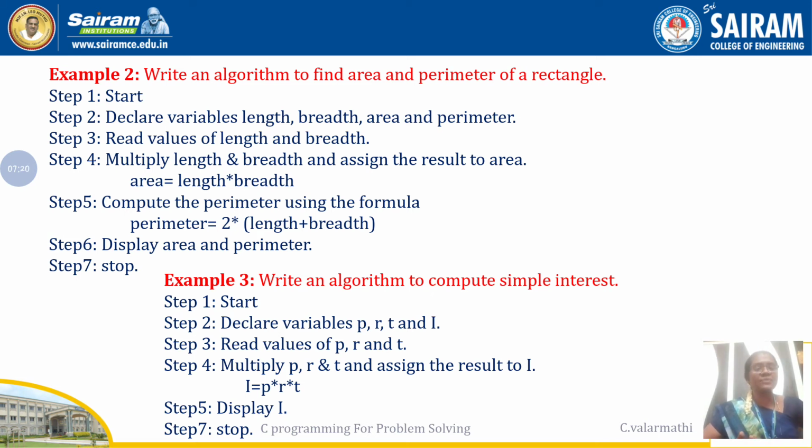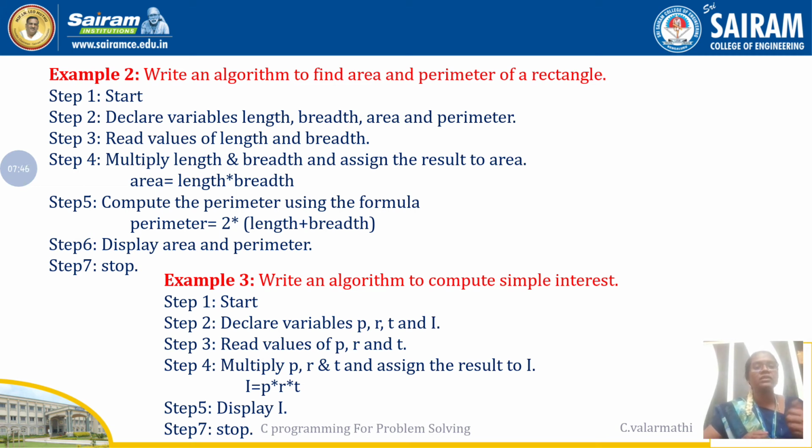Then step 3, we have to read the values of three inputs: principal amount, rate of interest and number of years. So these are read from the user. That is also done. Then fourth step, we need to calculate the simple interest. We know the formula of finding the simple interest: simple interest equal to PNR divided by 100. Here the T is given as number of years, so we have used PRT.